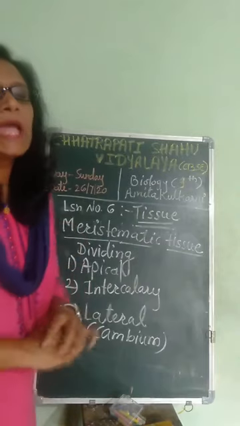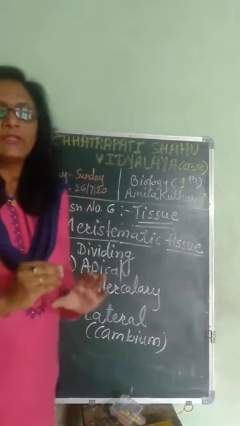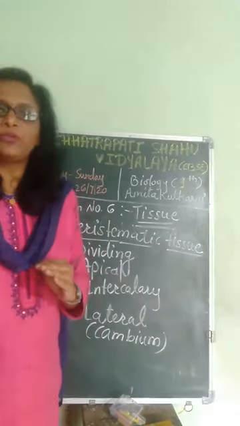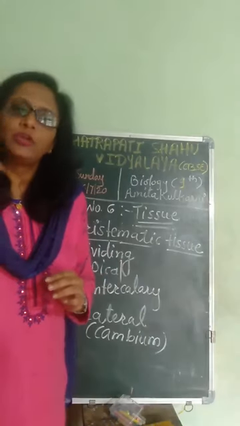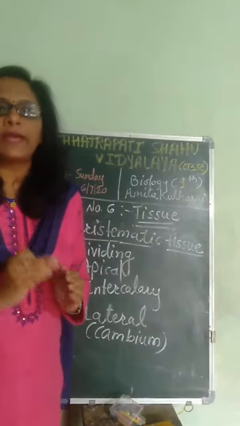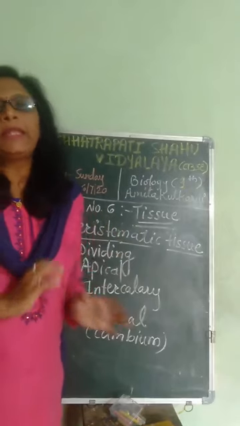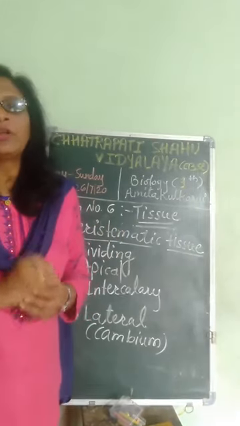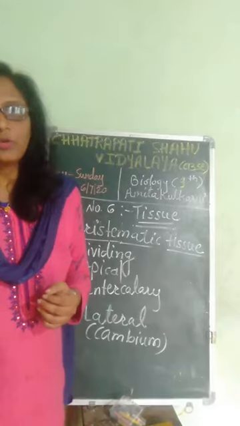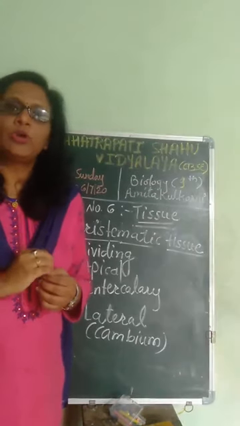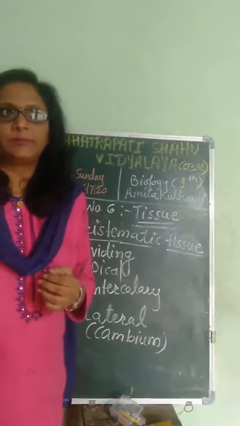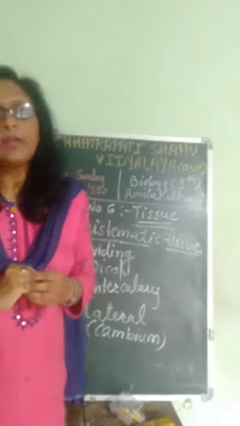So first we will see apical meristematic tissue. It is present in the tips of stems and the roots. In the tips of roots and shoots. It is mainly responsible for the growth of roots and the growth of growing points of the stems.